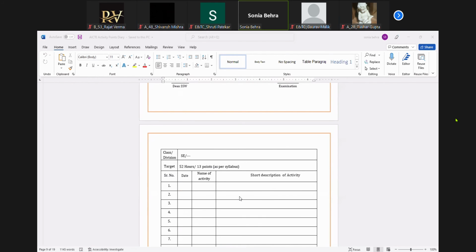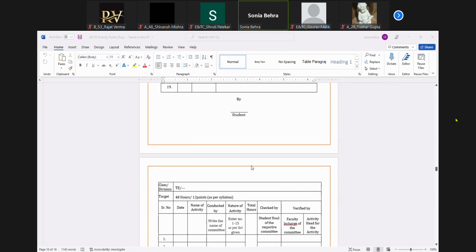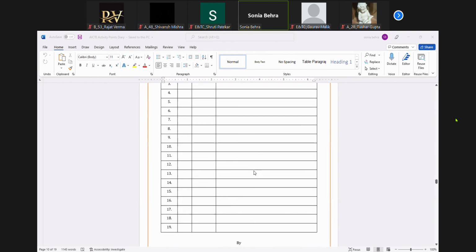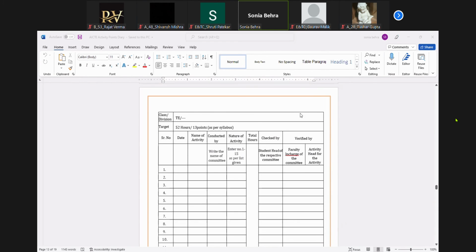It is your work which you have to recall. Our work was to give you an orientation that it is like this, and your work is to generate your maximum hours so that we can give you maximum points. So from next time you automatically go on filling it. As soon as you attend an activity, keep a habit that we will fill this. So I will be giving you this complete activity points diary, in which all your index sheets till your final year are there. So you can fill it. But at the end of the semester, you have to submit it.